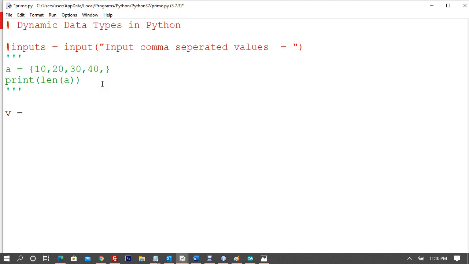So for example, I say value is equivalent to input. Now what is the question? I forgot to write the question. The question is, is it possible to convert string to tuple directly, right?